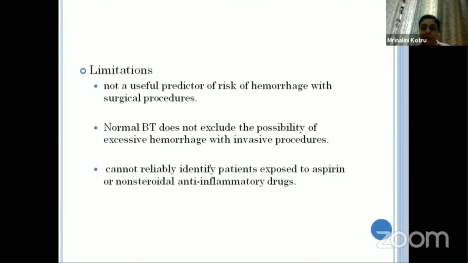So when you're approaching a case of mild bleeding, especially skin or mucosal, in a resource poor setting, bleeding time is of some value, and I again repeat, especially when it is increased. When it is normal, it is not of much help.